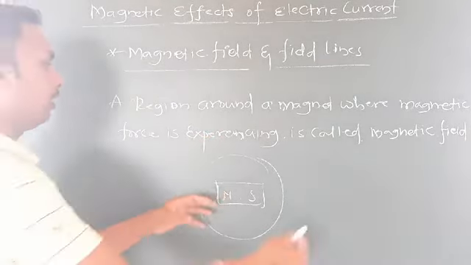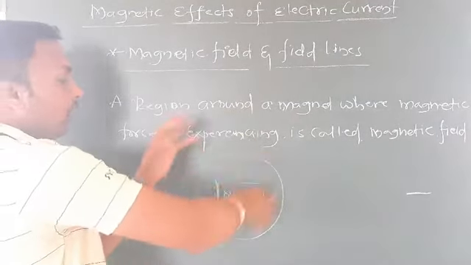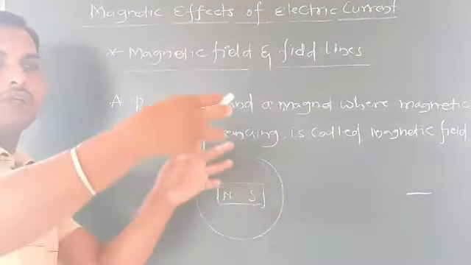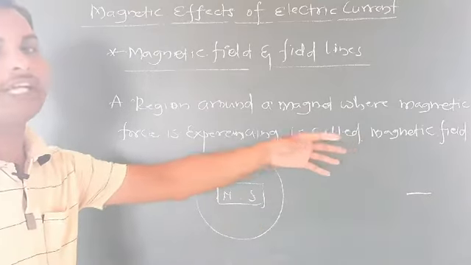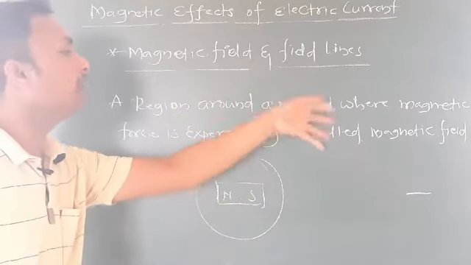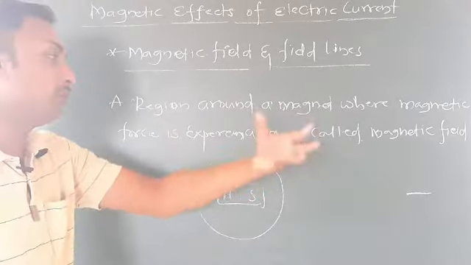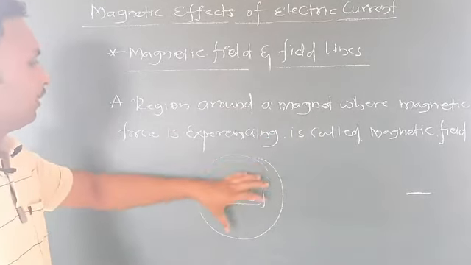But if the iron nail is far from your bar magnet, will it be attracted? No. There is one region, and only around that region will it be attracted, pulled towards the magnet. That region is one field, the magnetic field: the region around a magnet where magnetic force is experienced. So this is the magnetic field.